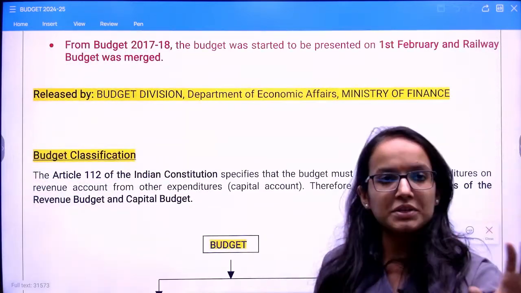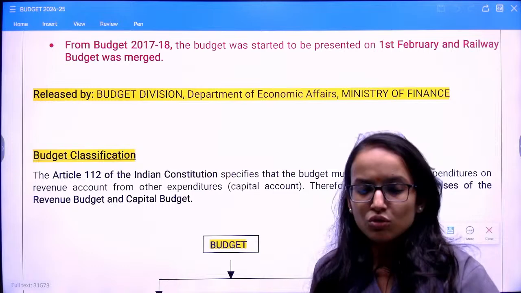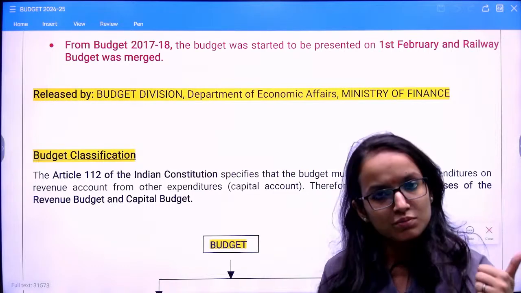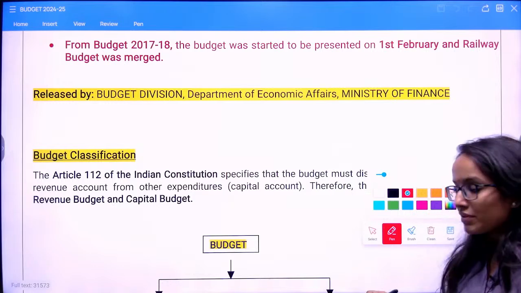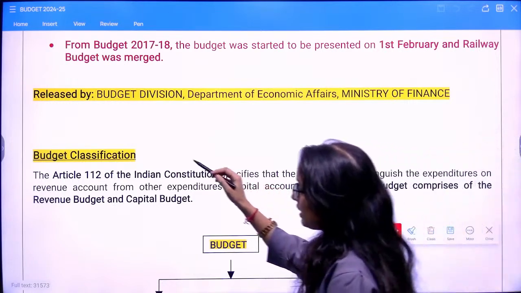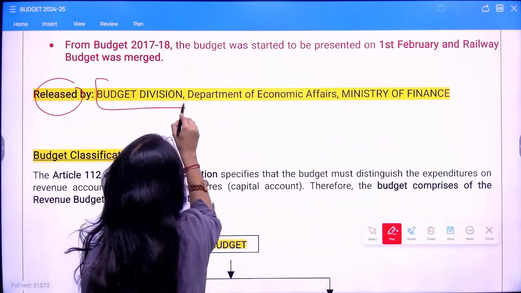This was just a brief history of the budget. No more details are required. This much is more than enough. You just remember these facts. Now, who releases this? You should be very clear about that as well. Who releases the budget?